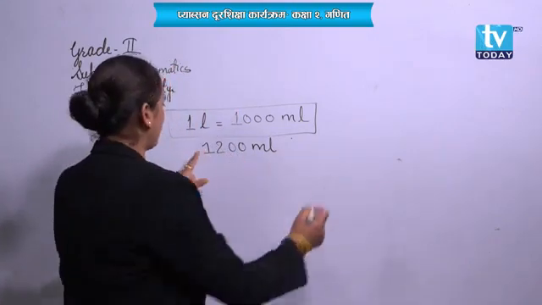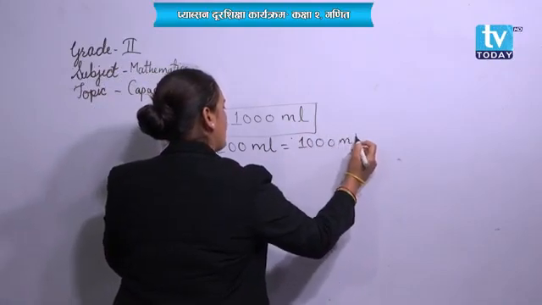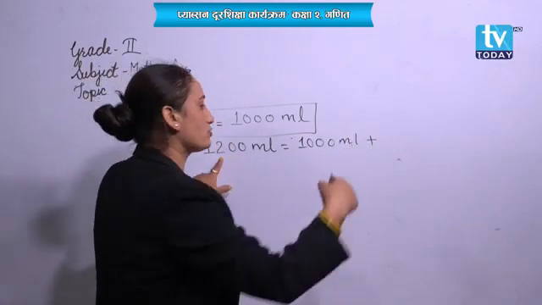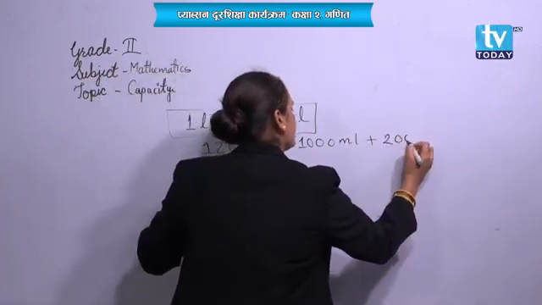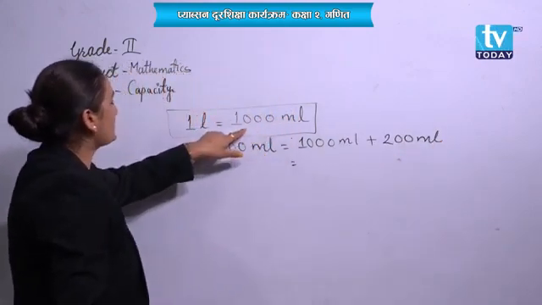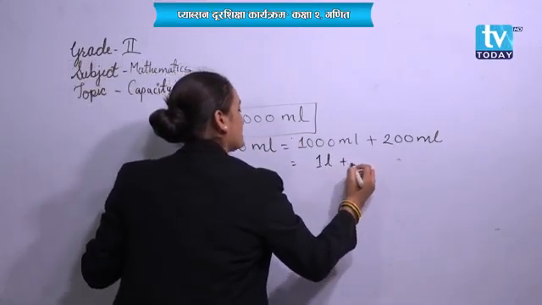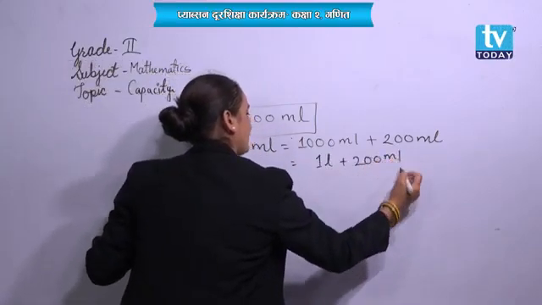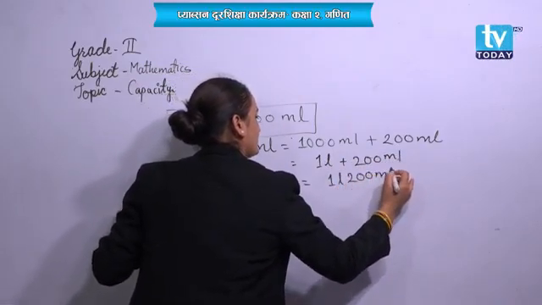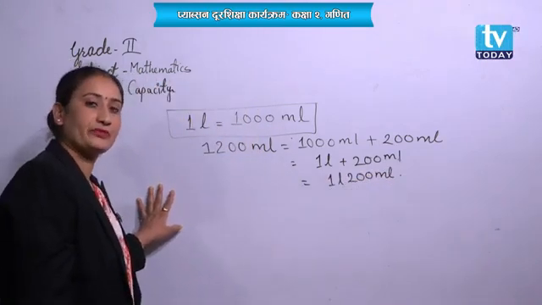Write 1000 ml plus 200 ml. The last three digits should be separated. 1000 milliliter means 1 liter. Please write here 1 liter plus 200 milliliter. That will be 1 liter 200 milliliter as the answer. Can we write it this way?